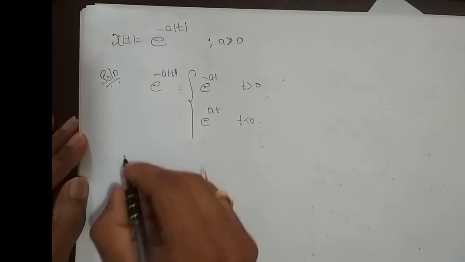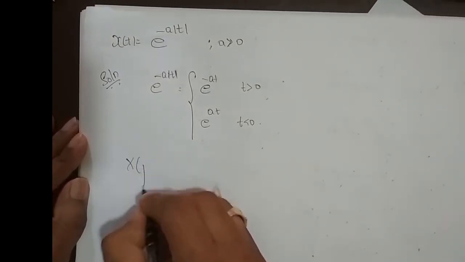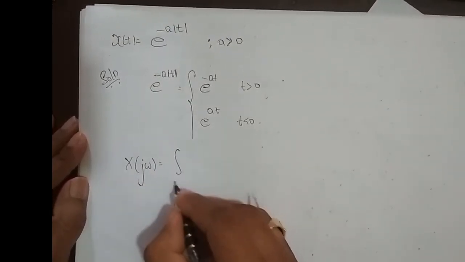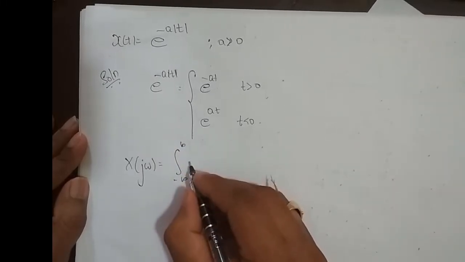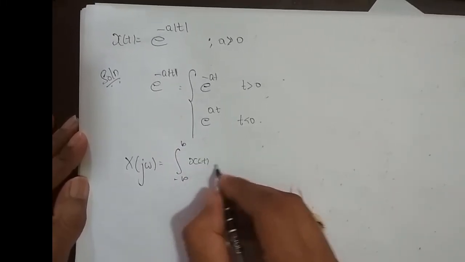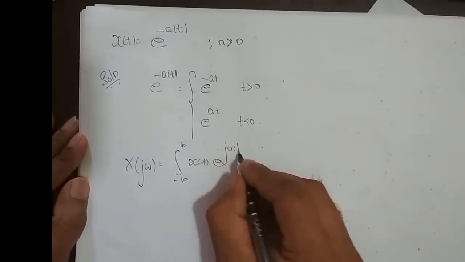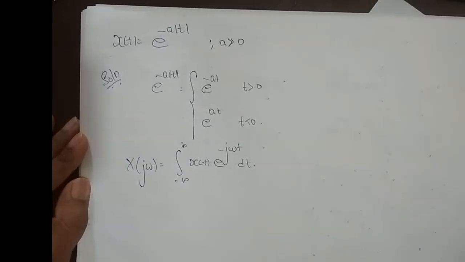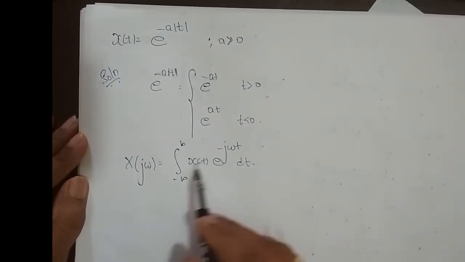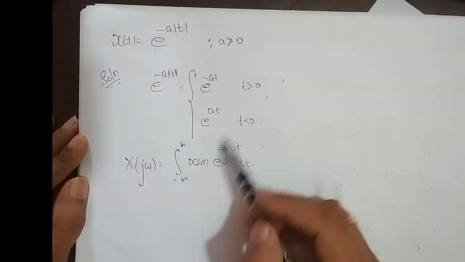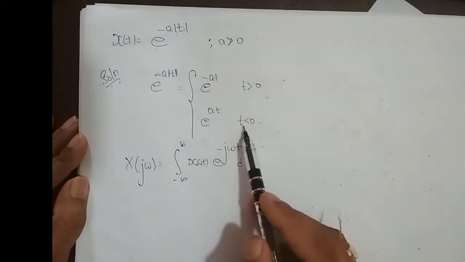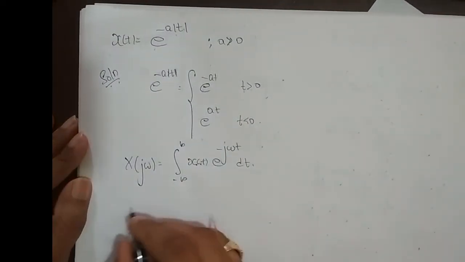Okay. So now X of j omega is equal to integrating from minus infinity to infinity x of t e power minus j omega t dt. This is as per the formula. Now since x of t is e power minus a mod t, I have to split the integration for t greater than 0 and t less than 0. We'll see what we get.